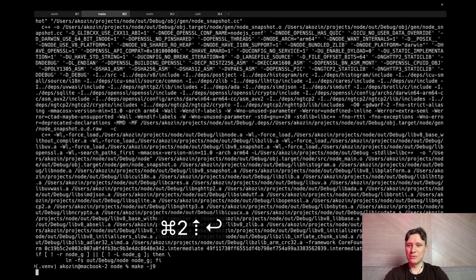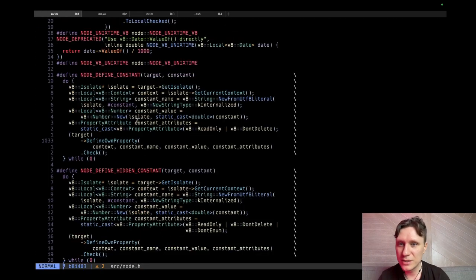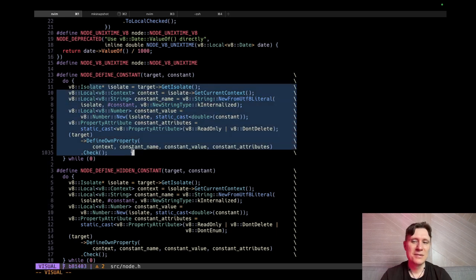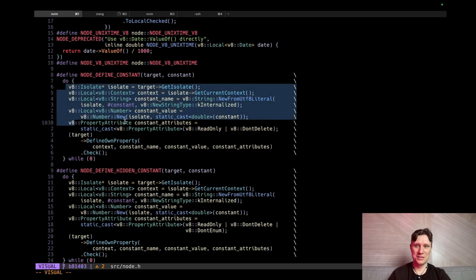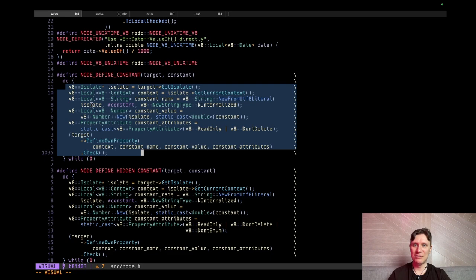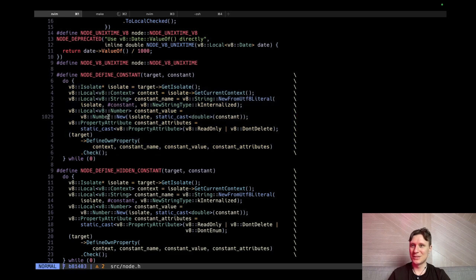So we need to recompile. Let's read some V8 once more. So yeah, even defining numbers in V8 is not a trivial task. Look at this, it takes 10-11 lines to define a number. This glue is ridiculously complex. Why would we ever do this? Why would we want to use V8?